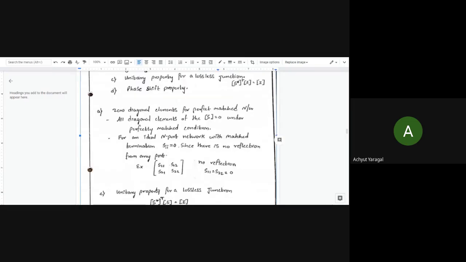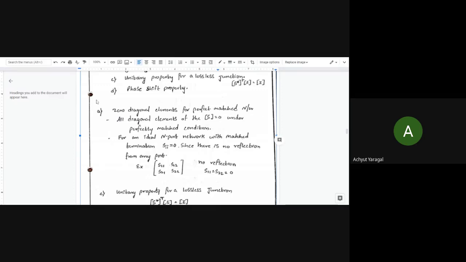The first property which I have mentioned regarding the S parameter is zero diagonal elements for a perfectly matched network here. So zero diagonal elements for perfectly matched network means all the diagonal elements of S matrix, irrespective of whether it is a 2 into 2 matrix, 4 into 4 matrix or 3 into 3 matrix, should be 0 for perfectly matched condition.